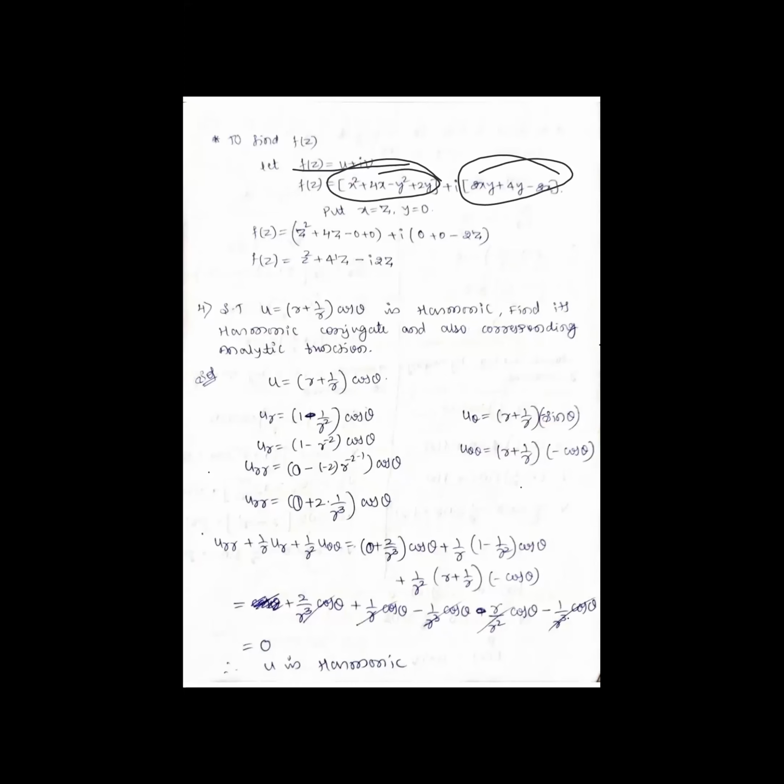After putting x equal to z, it becomes z square plus 4z minus 0 plus i into, so this is 0, this is 0, minus 2 into z. So that is z square plus 4z minus i into 2 into z, or 2iz, whatever it may be. Okay. So this is what your solution is. I want only f of z here. So I got it over.